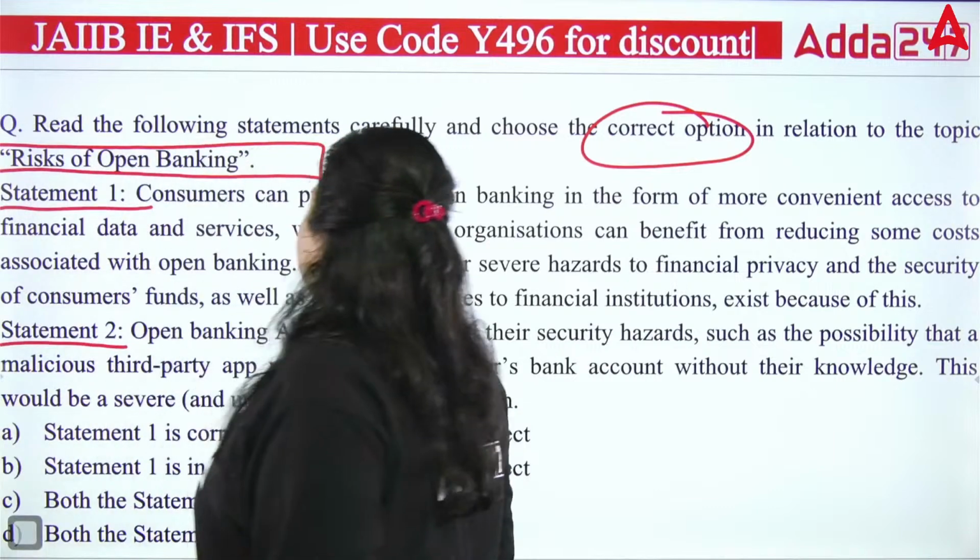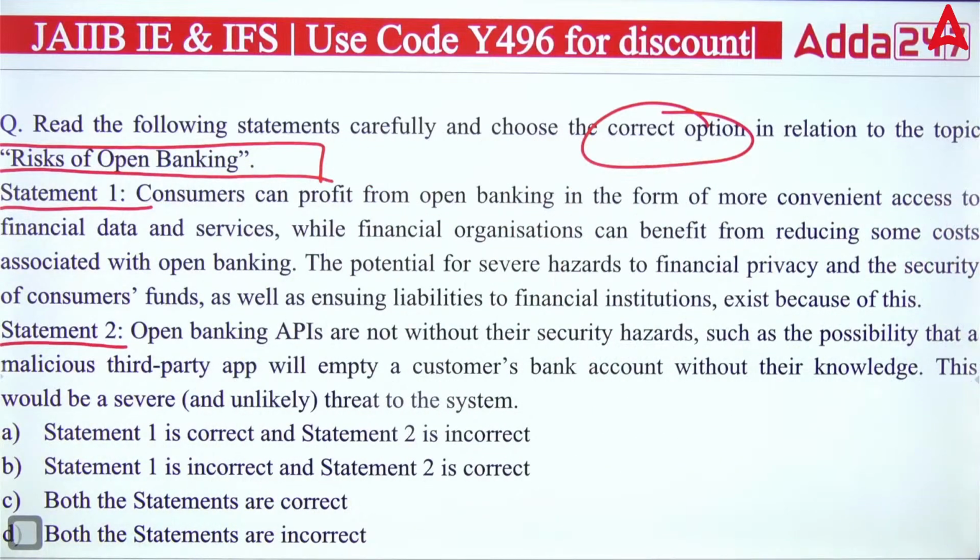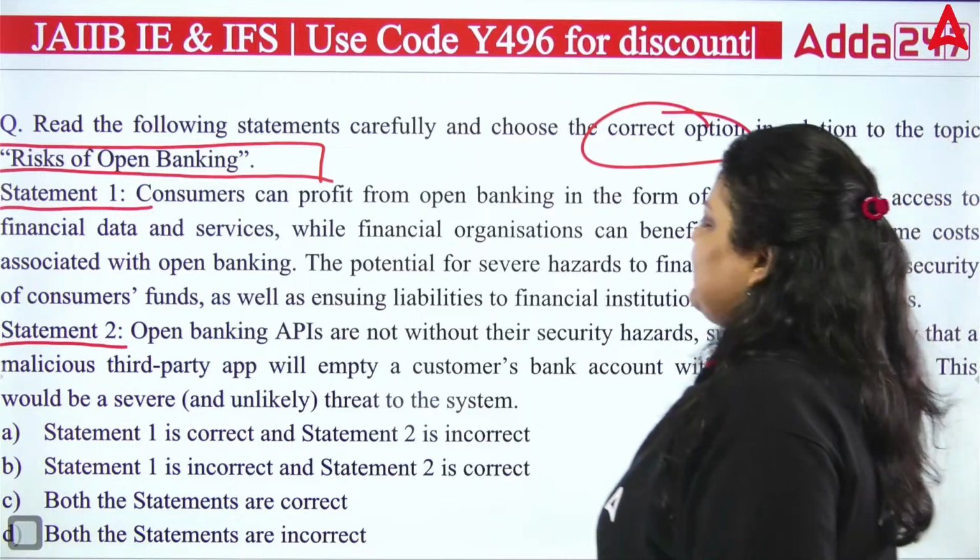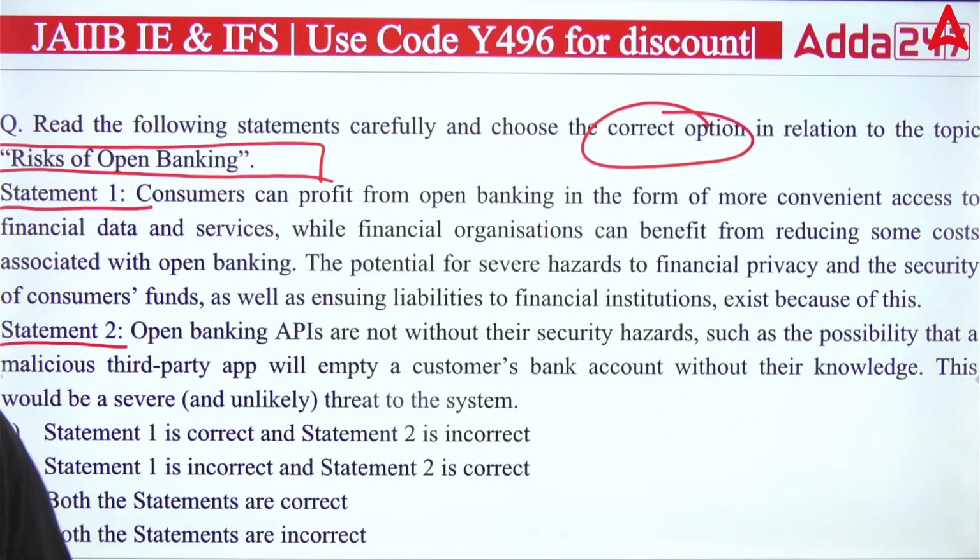The first says consumers can profit from open banking in the form of more convenient access to financial data and services, while financial organizations can benefit from reduced costs, but there is potential for severe hazard to financial privacy and the security of consumer funds, as well as liabilities for financial institutions. The second says open banking APIs are not without security hazards, such as the possibility that a malicious third-party app will empty a customer's bank account without their knowledge.